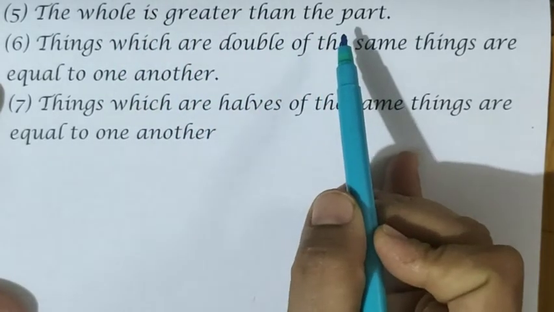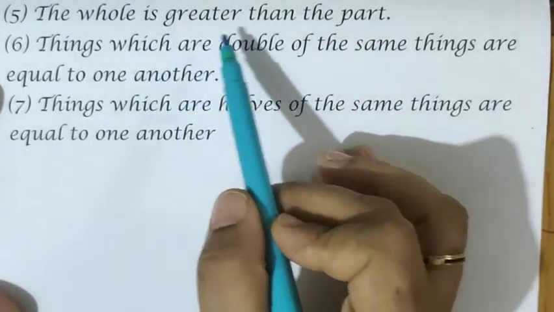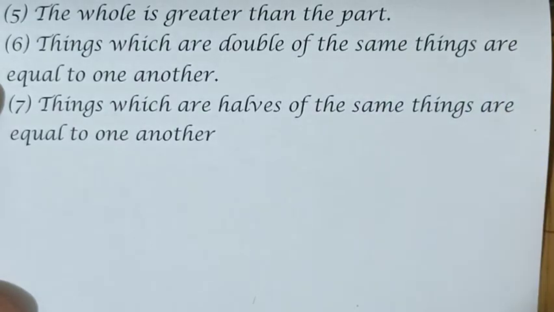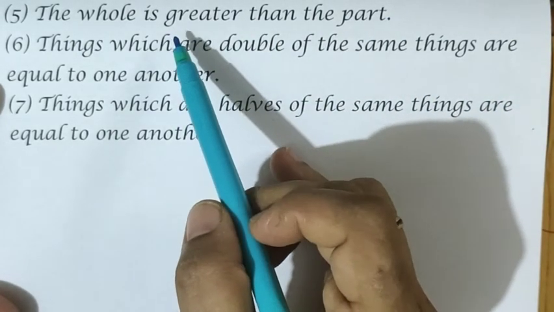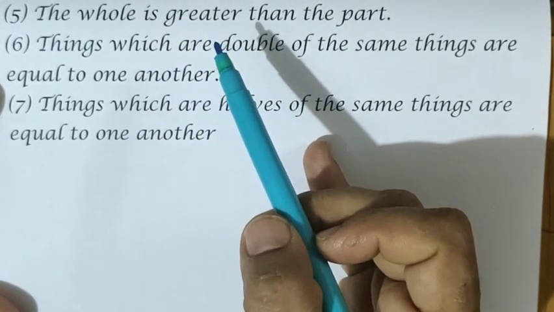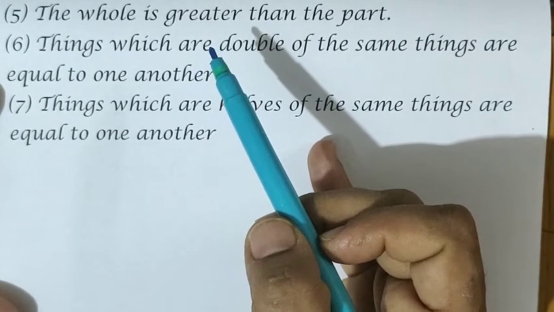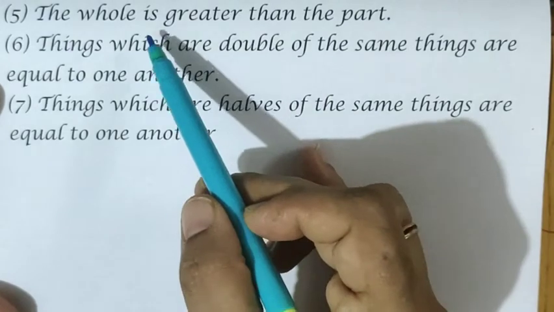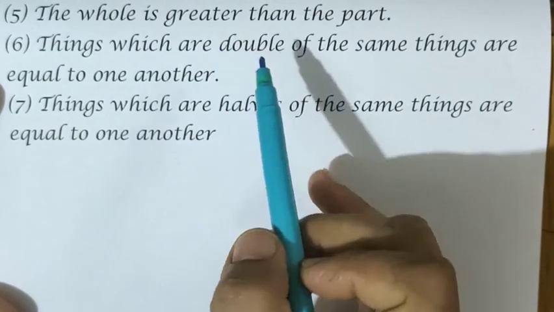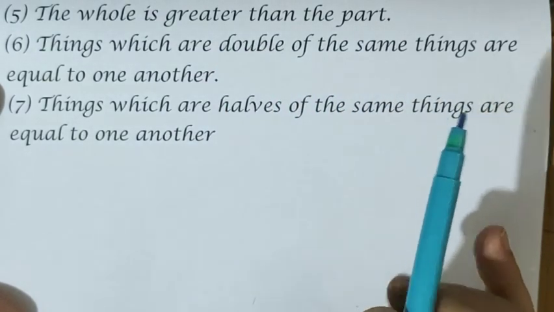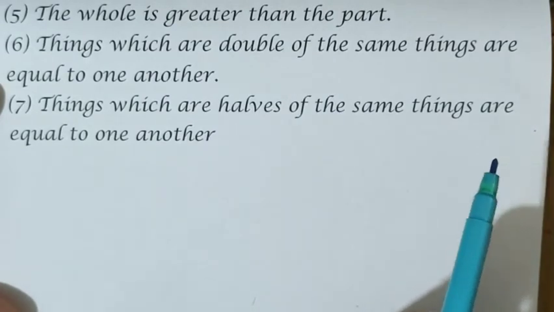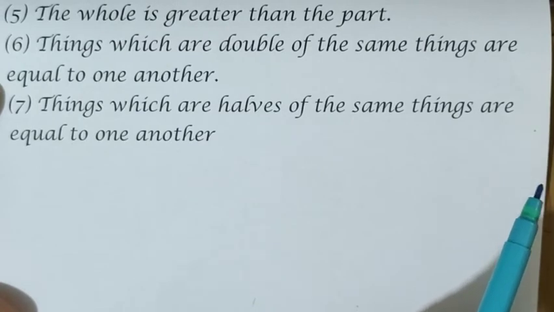The whole is greater than the part. Who does not know this one? This concept we use in pie charts and fractions, everywhere. But this is considered a universal truth. Now you understood the idea of what he meant there. He told that axioms and postulates are universal truths. See, the whole is greater than the part. Everybody knows that. So the statement he meant by universal truth is that we use it here and there. Now he specifically told that axioms are used everywhere but not postulates. Postulates are used in geometry.